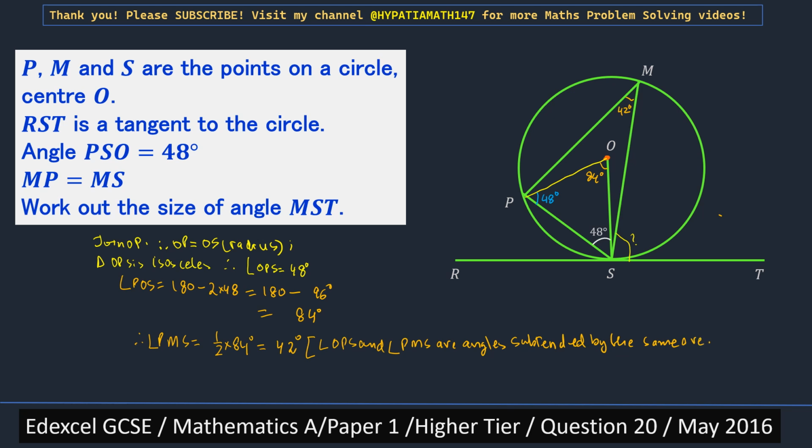One is at the center, one is at the circumference. So angle at the center is twice the angle at the circumference.